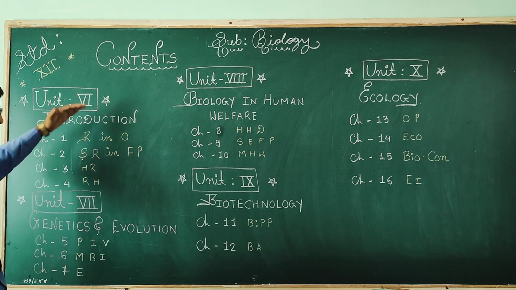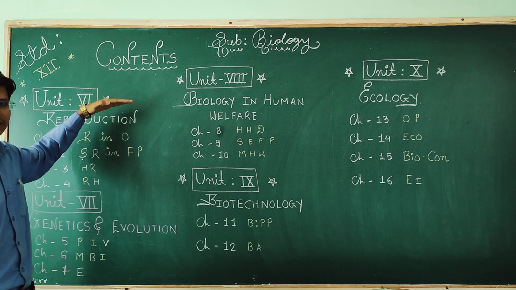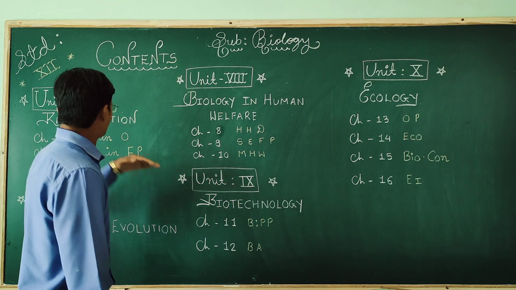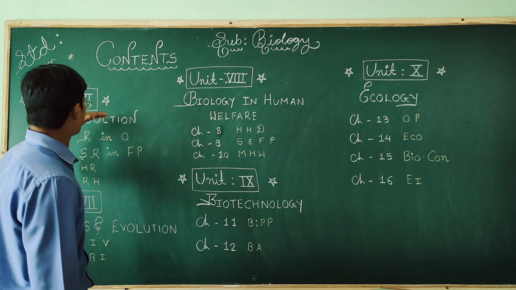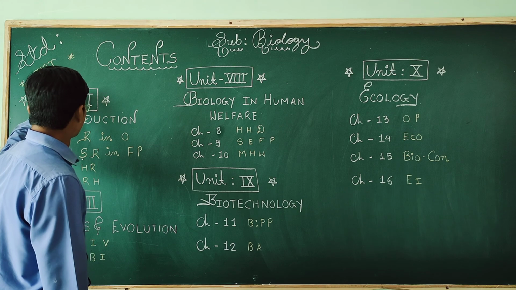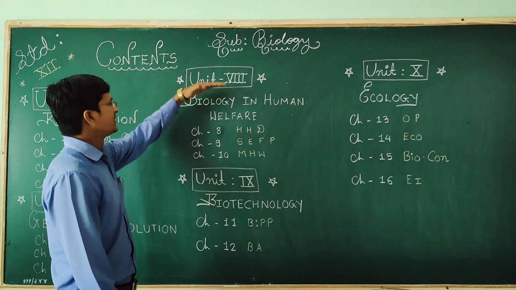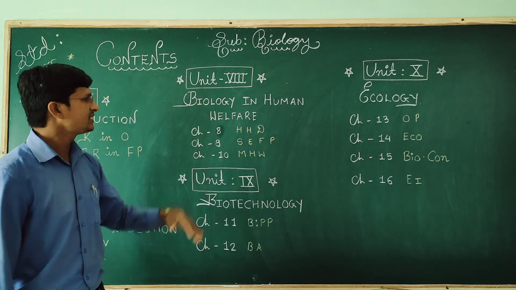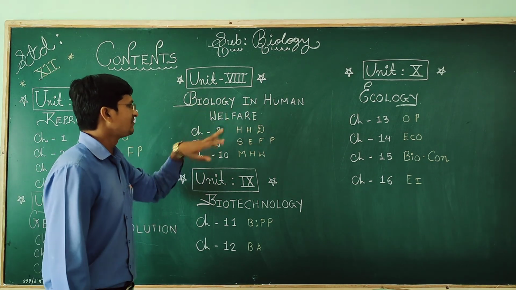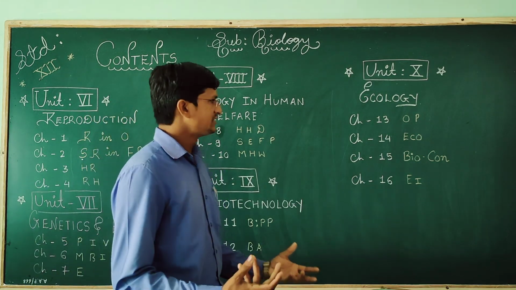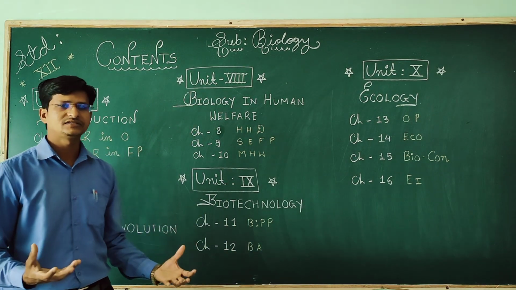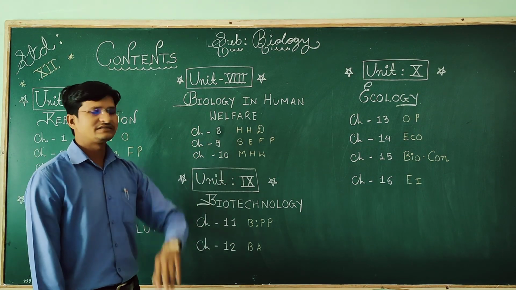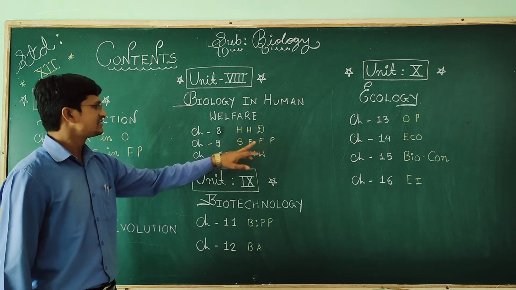So unit number 6 and unit number 7. Unit number 6 is reproduction. Unit number 7 is genetics and evolution. So chapters 1 to 7 consist of units 6 and 7. Now unit number 8 and unit number 9. Unit number 8 is what? Unit number 8 is biology in human welfare. Here is a very interesting and very important chapter, human health and disease, chapter number 8.